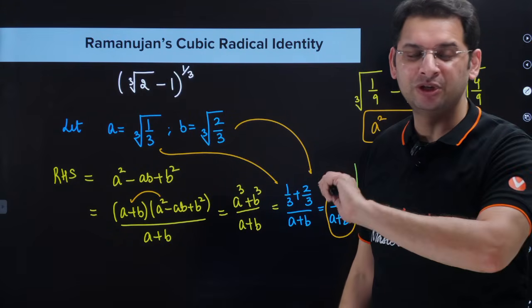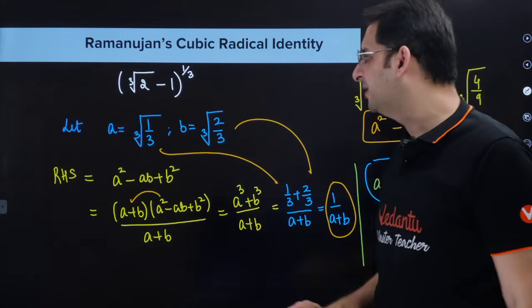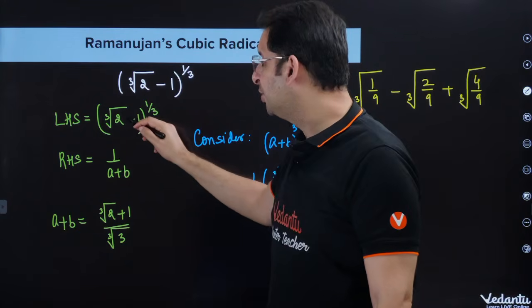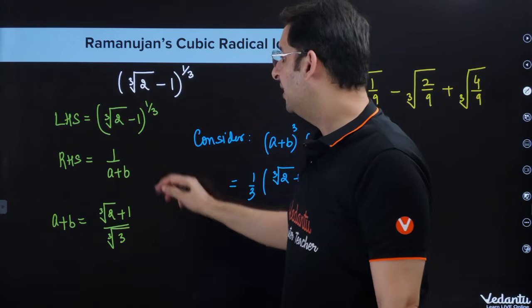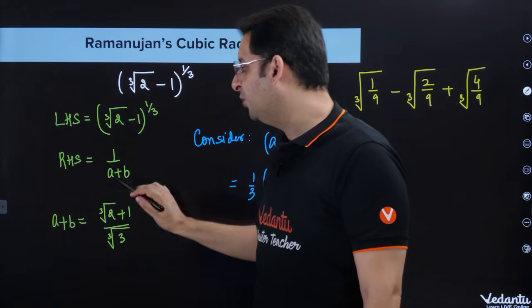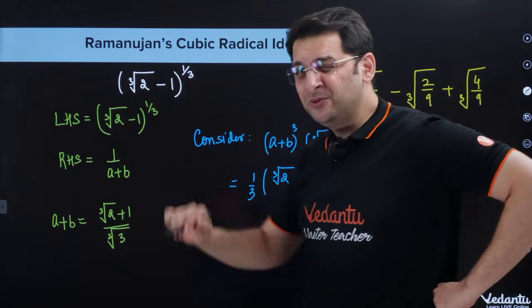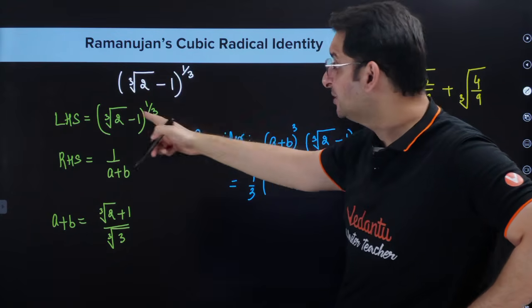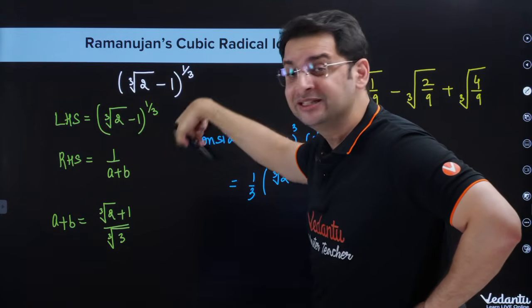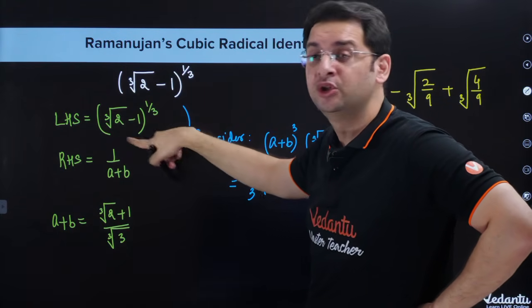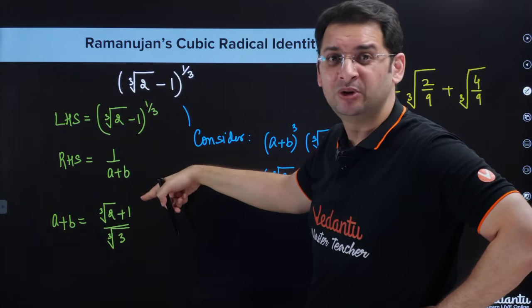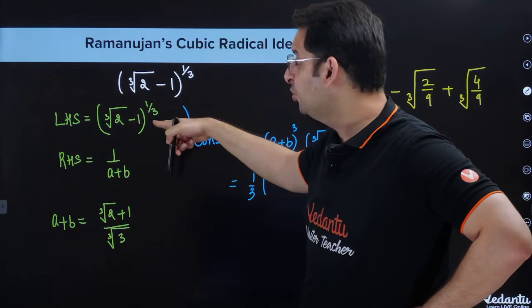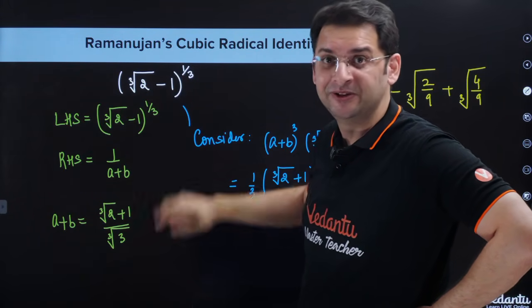Now the task is very simple. It is just putting in values and solving a bit, right? So LHS is cube root of 2 minus 1, whole power 1 by 3. RHS is 1 upon A plus B, and A plus B we've already found. Now if I have to prove that LHS is equal to RHS, or LHS whole cube is equal to RHS whole cube. What is RHS whole cube? It is 1 upon A plus B whole cube. What is LHS whole cube? It is cube root of 2 minus 1, the 1 by 3 will go out.